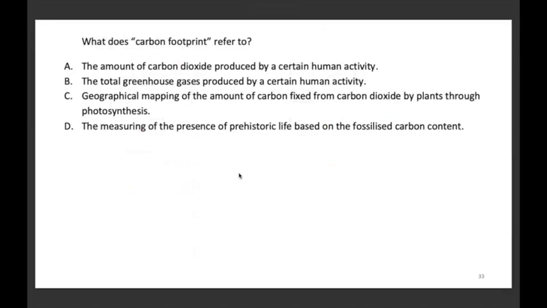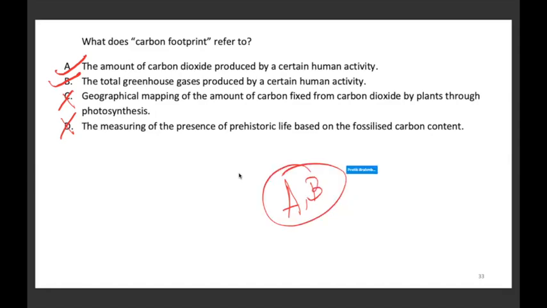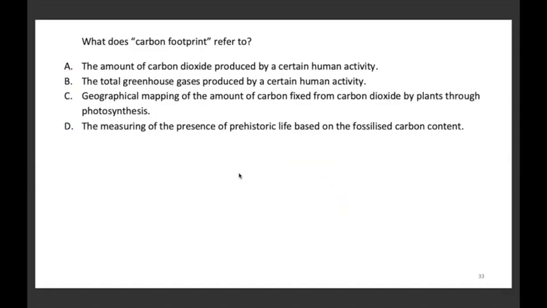What does carbon footprint refer to? One or more options are correct. The amount of carbon dioxide produced by human activity, this is true. The total greenhouse gas produced by human activity, this is also true. Geographical mapping of the amount of carbon fixed from carbon dioxide by plants through photosynthesis, and the measuring of the presence of prehistoric life based on fossilized carbon content, these are wrong. So only option A or B are correct. Okay, move to the next one.